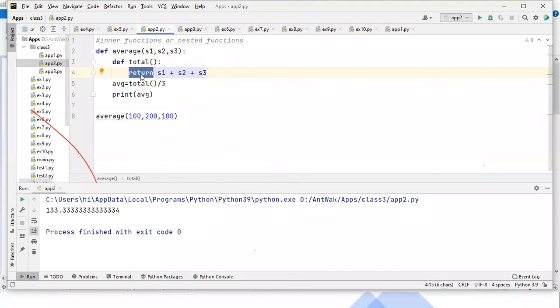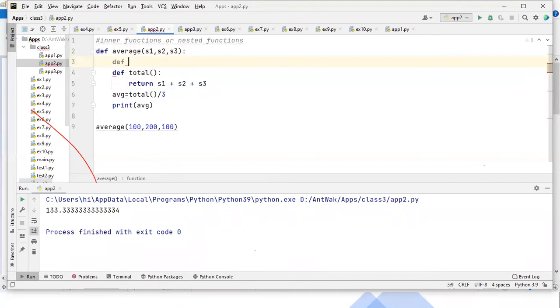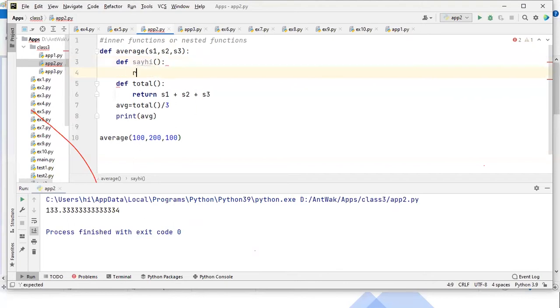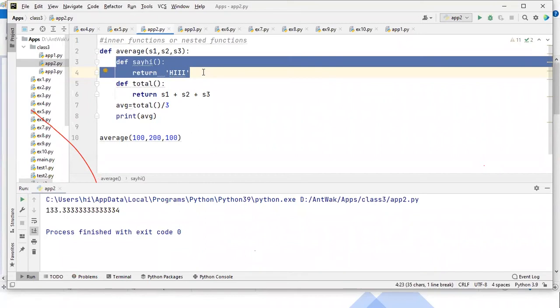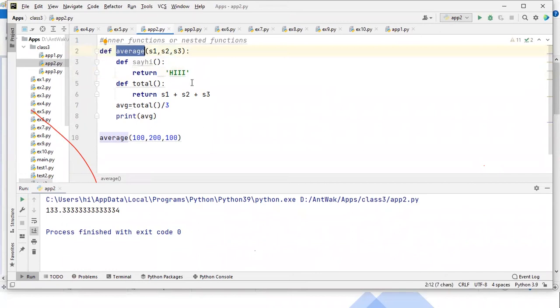See, I still didn't get your question, but if we write one more inner function, the function name is say hi, and it returns something like this, hi. So this is one more inner function I have written, and its scope is inside the average only. That is point one. And point two is, when you are returning this hi, it can be used by only this function, average. Okay, now you got it.